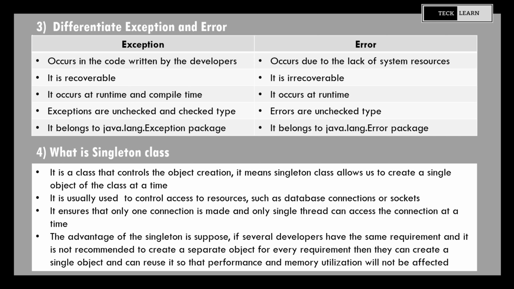4. What is singleton class? It is a class that controls the object creation. It means singleton class allows us to create a single object of the class at a time. It is usually used to control access to resources, such as database connections or sockets. It ensures that only one connection is made and only single thread can access the connection at a time.